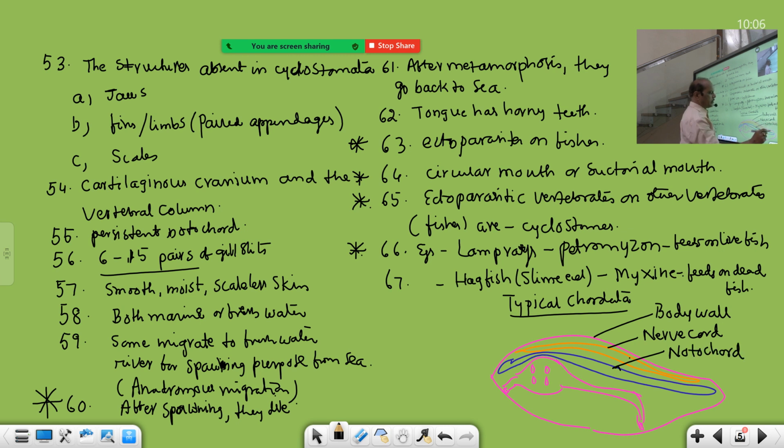Hallmarks of chordates. Post-anal tail: after the anus, this part. Post-anal tail is here, and this is anus. And pharyngeal gill slits. Alimentary canal, simply say gut. So this is the typical chordate, important for diagrammatic representation. I already told you previously also. Now I have drawn this diagram.